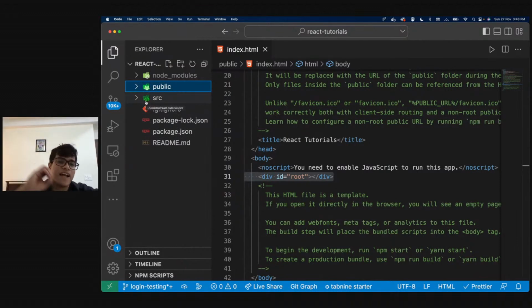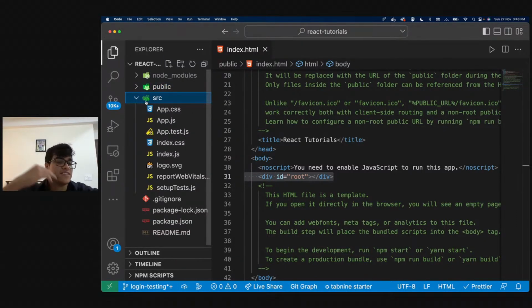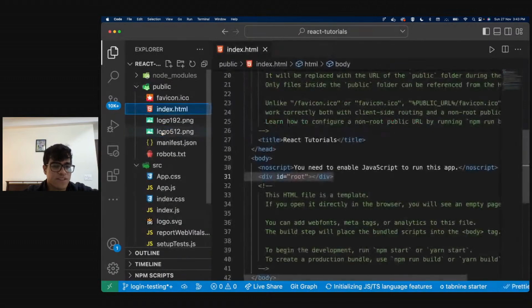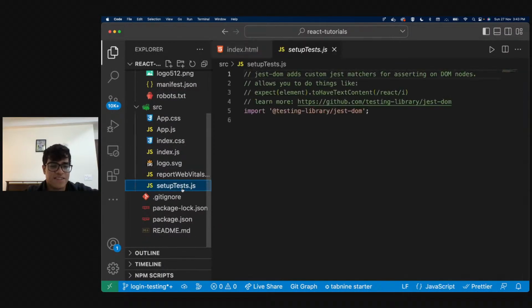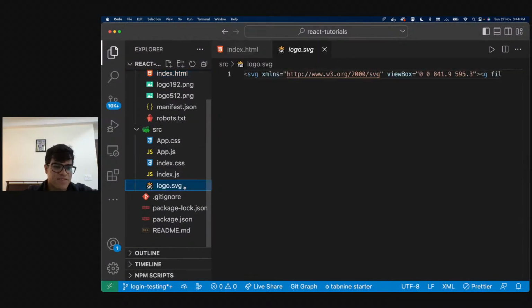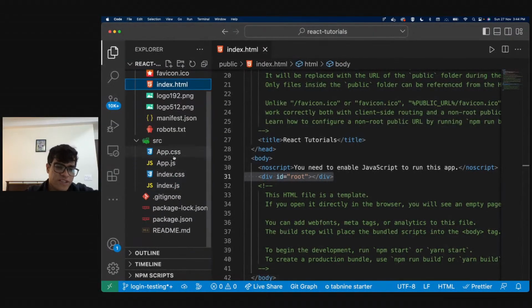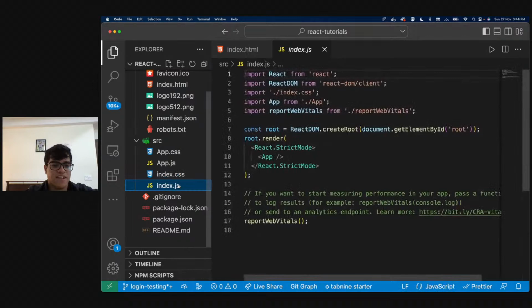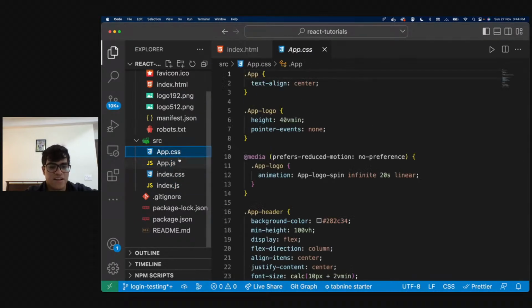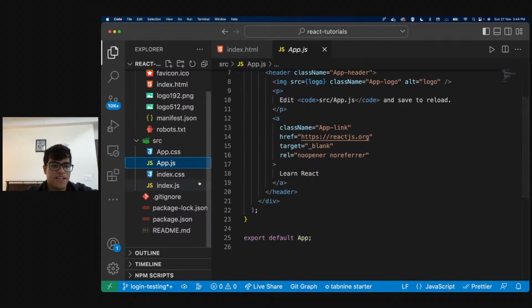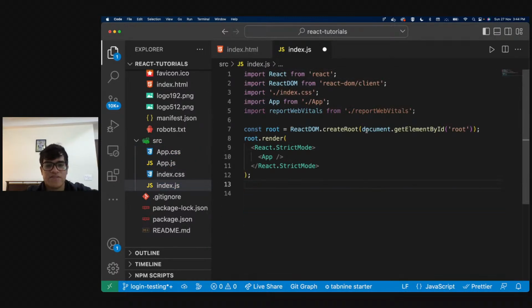Everything related to your React project, every React thing, every JavaScript thing will be inside this src folder. Src stands for source, so everything related to our source will be inside this. Over here, there are a lot of files that we do not need. We do not need this app.test.js. Let's remove it. We do not need this setup.js. Let's remove it. In fact, we do not need this logo.svg. Let's remove it. And all you need is these four things: index.css, index.js, app.js, and app.css. There might be an error. So the way we deal with that is, let me just get rid of all of this code.